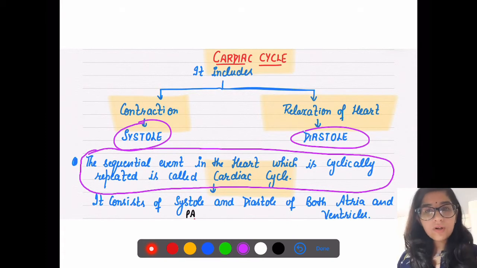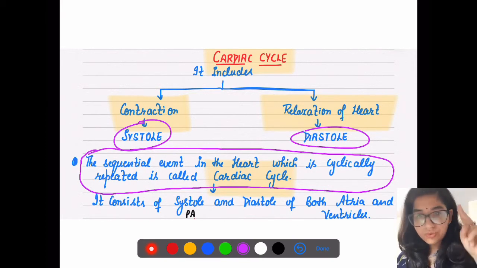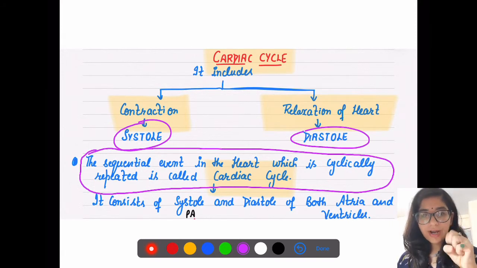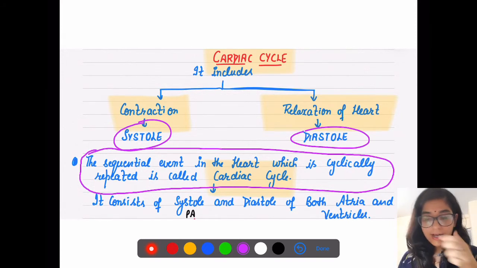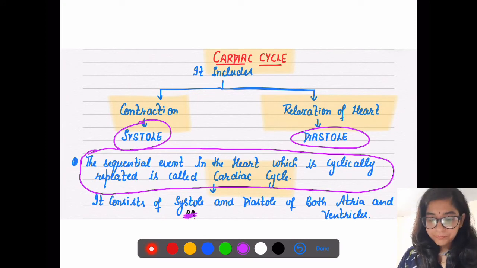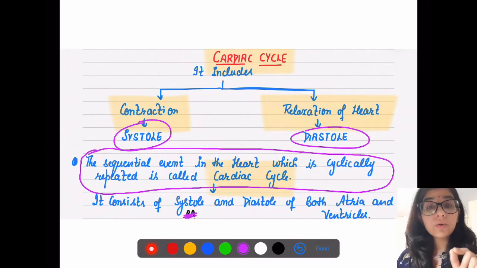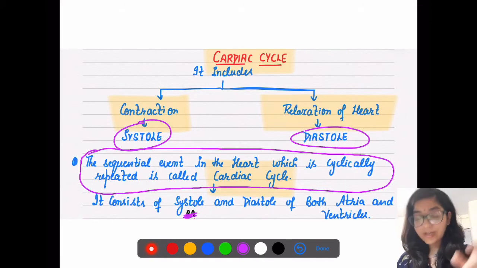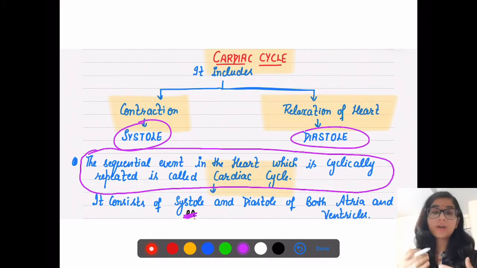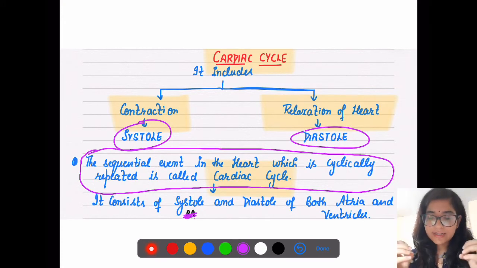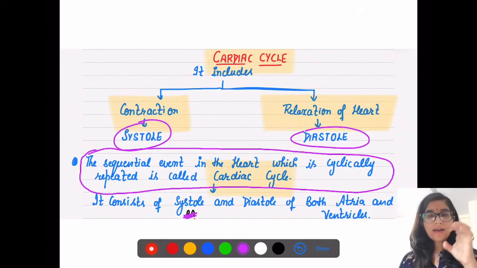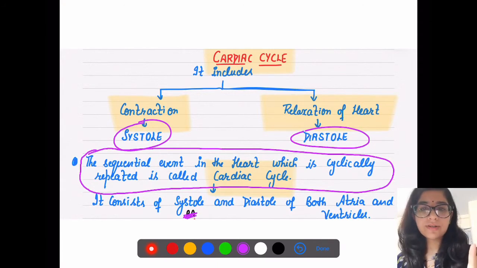And what does it involve? It consists of two things: contraction, relaxation, contraction, relaxation, right? So it consists of systole and diastole. Systole is for contraction, diastole is for relaxation. What is involved? Systole and diastole of what? Who is contracting and who is relaxing? Atria and ventricles, right?